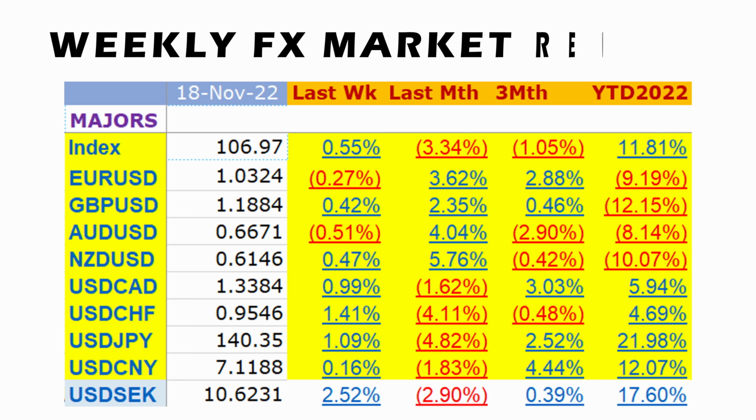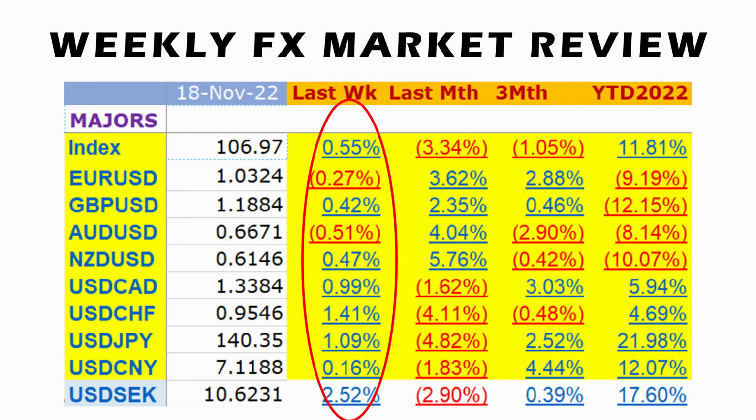Last week, the US dollar recouped some lost ground, rising by 0.55%. The pound and New Zealand dollar are the currencies which managed to outperform the US dollar. The weakest is the Swiss franc, which dropped 1.41% last week.